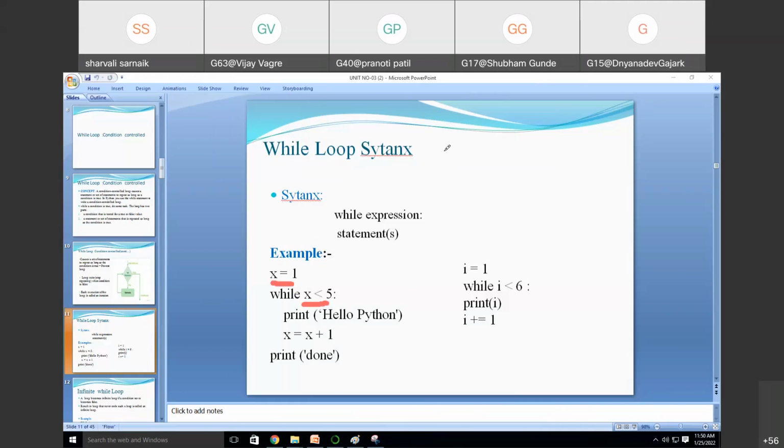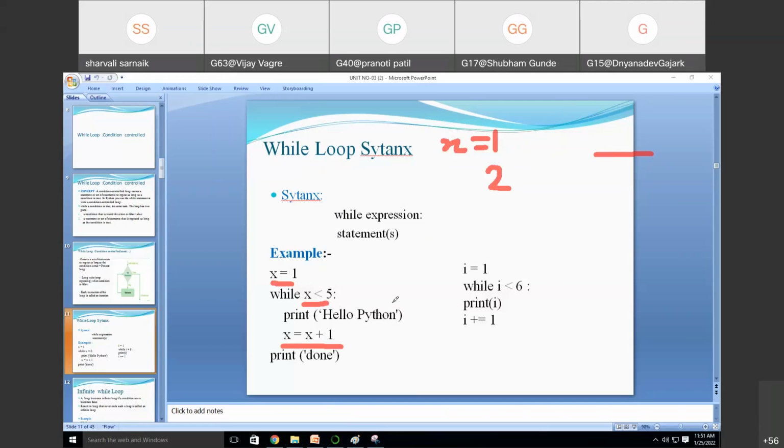So whenever x is 1, it will print hello Python, and then x will increment by 1. That means the value of x will become 2. Again it will repeat because the condition we have given is x less than 5. So unless and until x is less than 5, it will go on printing.